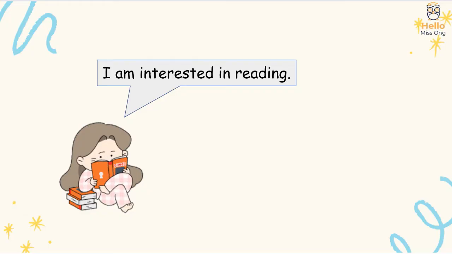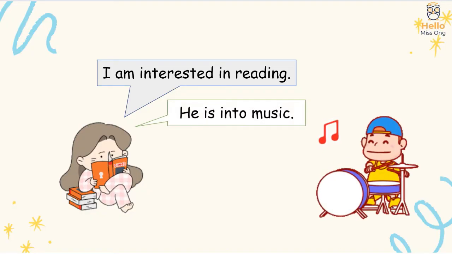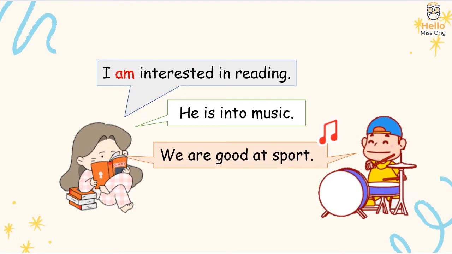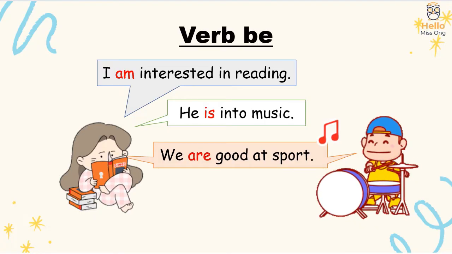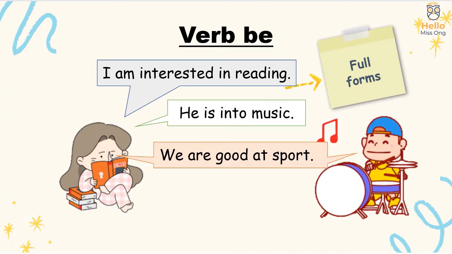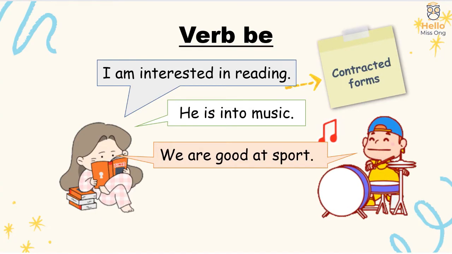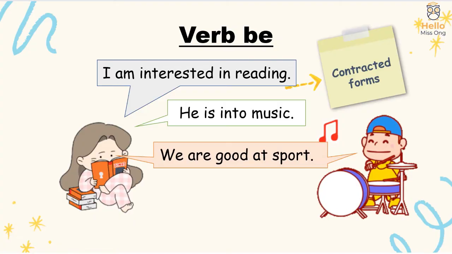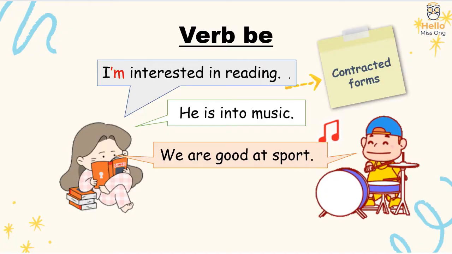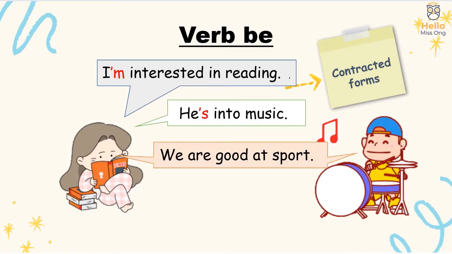I am interested in reading. He is into music. We are good at sport. Is, are forms of the verb be. We often use the full forms of be in written English. The contracted forms are usually used in spoken English. For example, I'm interested in reading. He's into music. We're good at sport.